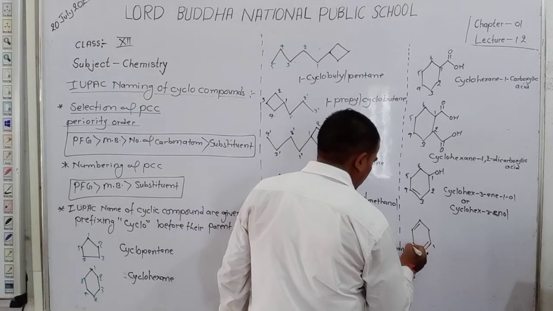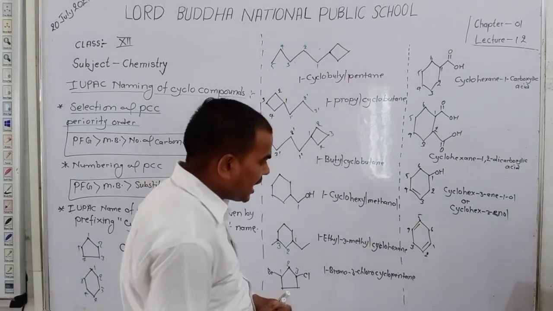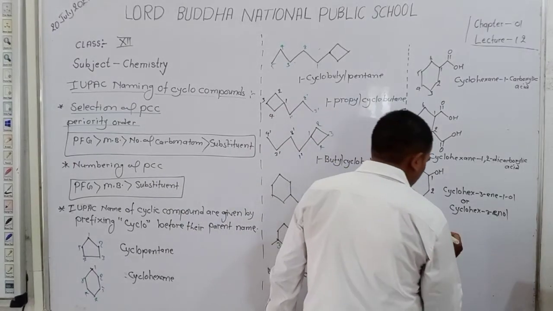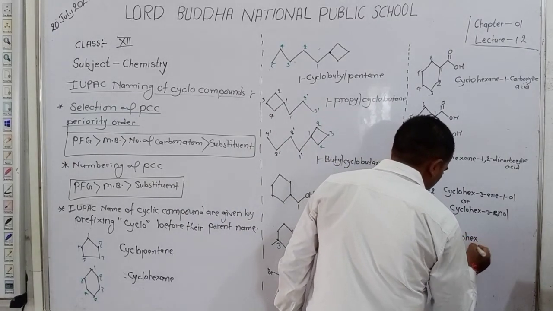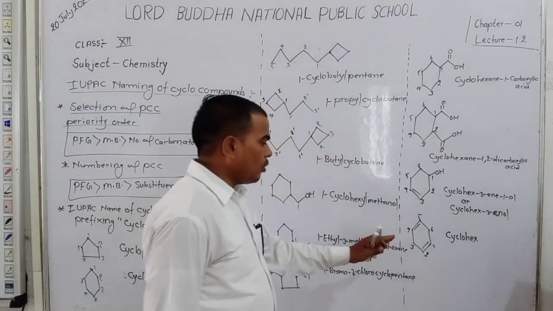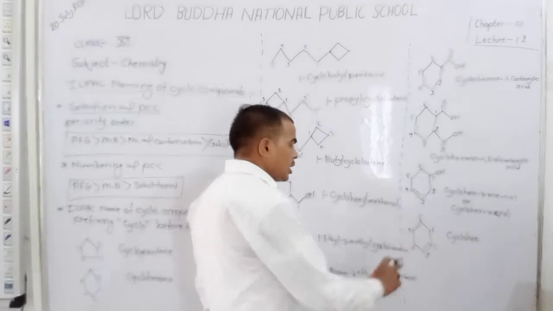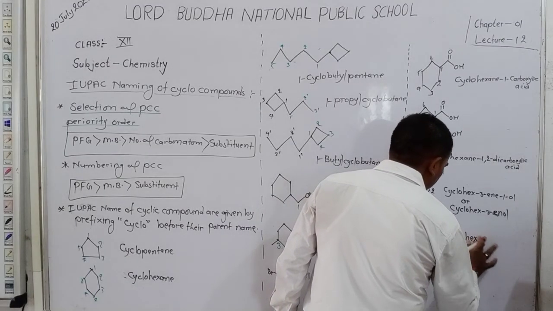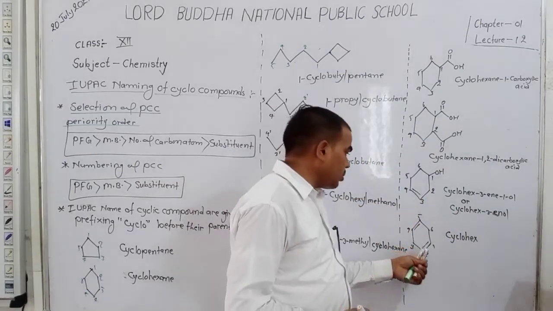1, 2, 3, 4, 5, 6. Okay. So now in the cyclic chain the number of carbons is 6. So right here cyclo for the cyclic chain, hex for 6 carbons. Firstly remember that here 2 multiple bonds are present.